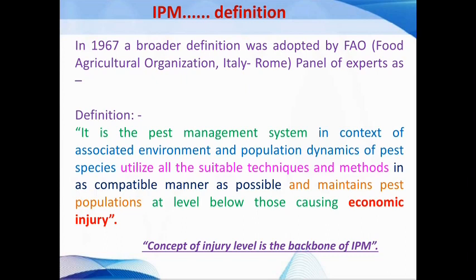Hence, the concept of injury level is the backbone of integrated pest management. To do this, we can use different suitable techniques and methods in as compatible a manner as possible.